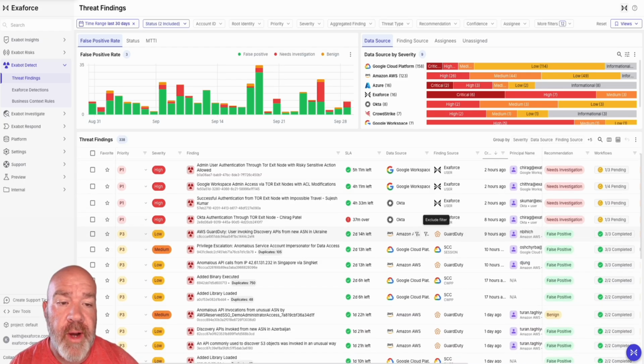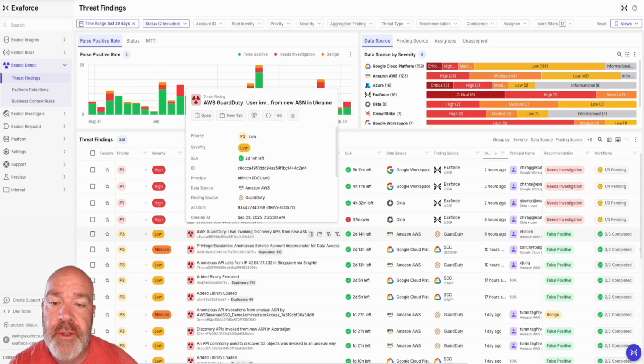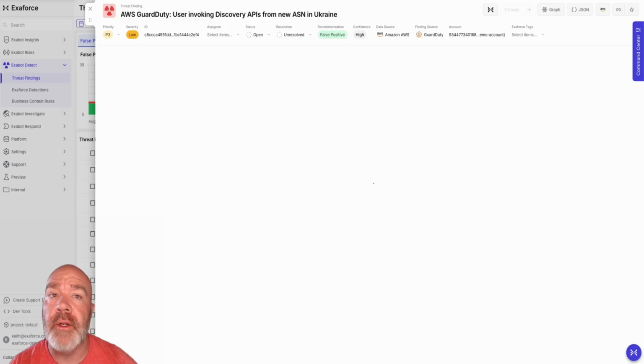So we'll just pick any detection. I see this one that came from AWS. It was a GuardDuty detection, and we saw AWS GuardDuty user invoking discovery APIs from new ASN. So let's go ahead and open this one up and take a look.